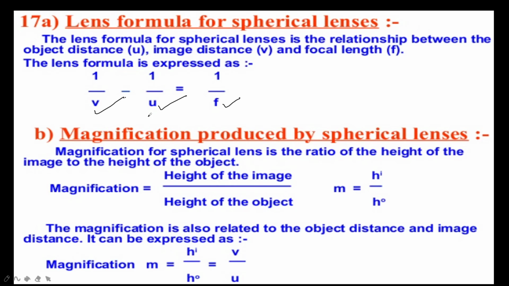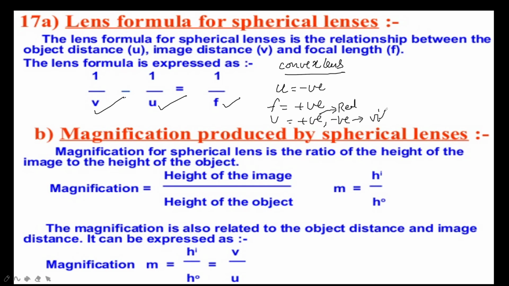The relationship between the object distance, image distance, and focal length, which is expressed as 1/f = 1/v - 1/u, is called the lens formula. Here we can consider a convex lens: u, the object distance, is always negative, focal length is always positive, and image distance is positive or negative. If the image is real, it is positive. If the image is virtual, it is negative.